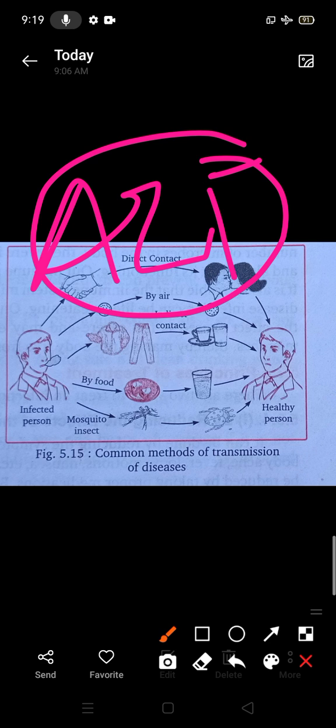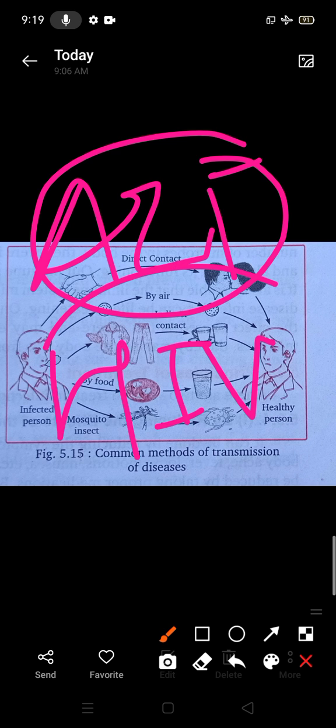AIDS is generally transmitted from one person to another by the AIDS virus, the HIV virus. AIDS is caused by a virus known as HIV, and the full form of AIDS is acquired immunodeficiency syndrome. The infective agent of this disease is HIV, human immunodeficiency virus, and it is transmitted in different ways. AIDS can be transmitted not only by sexual intercourse.